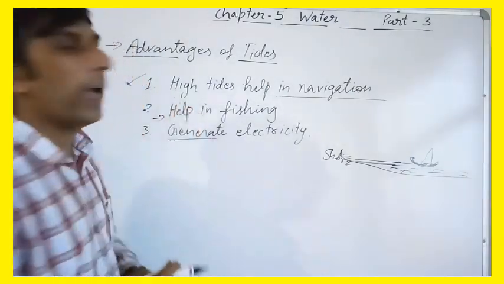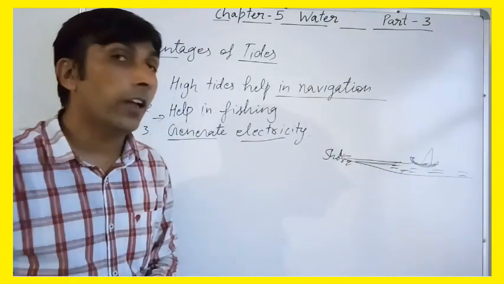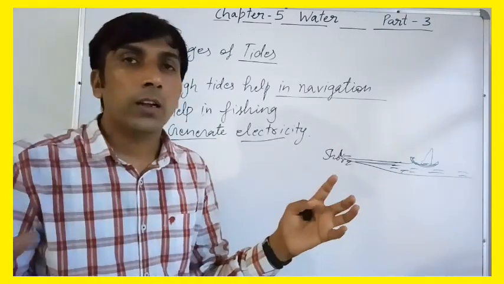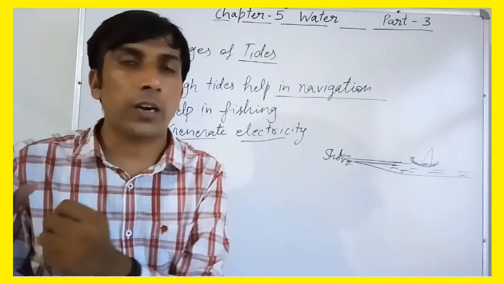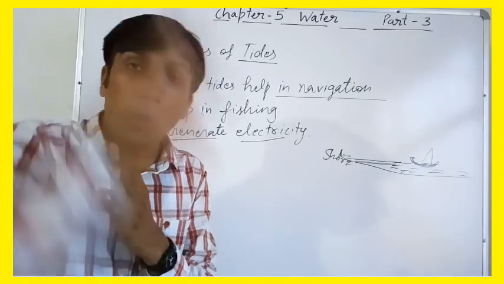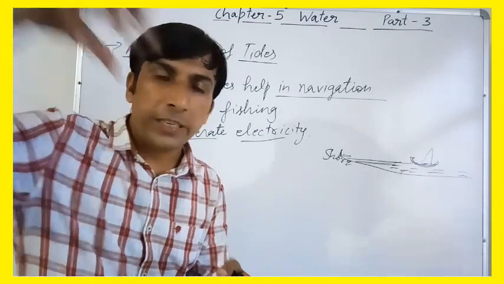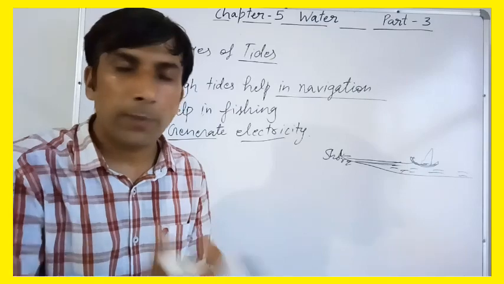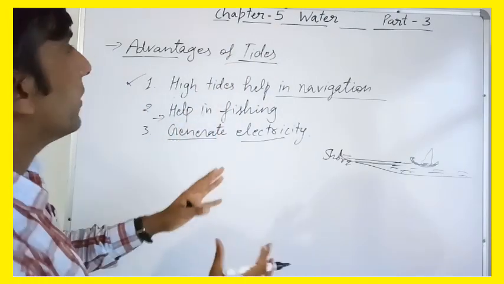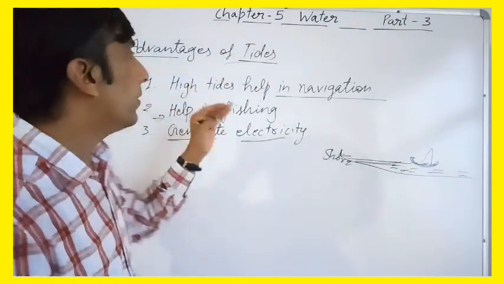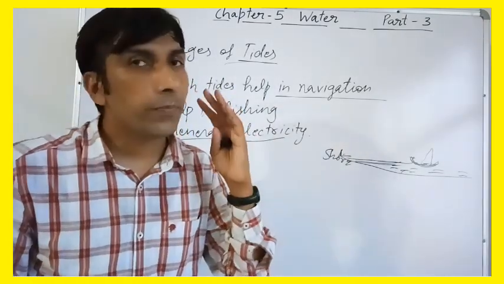After that, tides also help in generation of electricity, right? It generates electricity during the high tides and low tides, because floodgates are made over the shore area. During the high tides water is captured in the gates, and when it is low tide then gates are opened, and at the lower side turbines are moved due to the speed of water, and with the help of a generator the electricity is generated. Clear? So in this way tides are very useful. They help in navigation, they also help in fishing and in the generation of electricity.